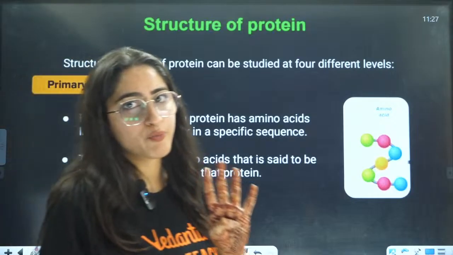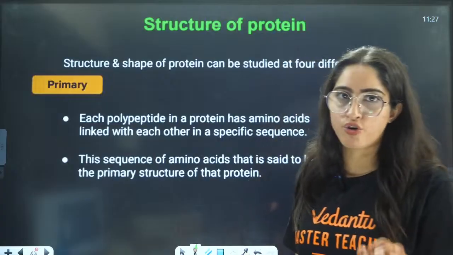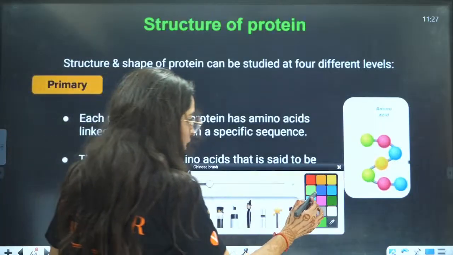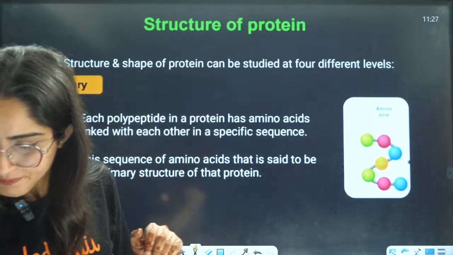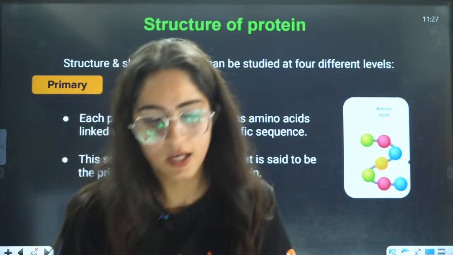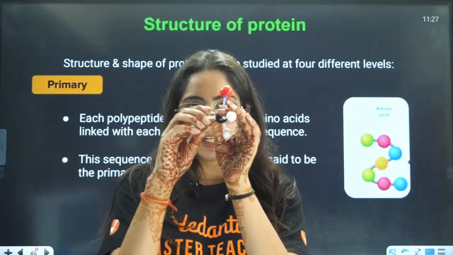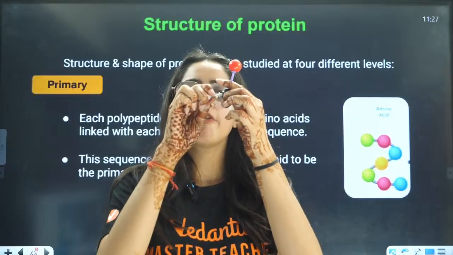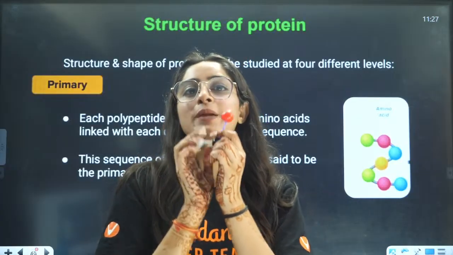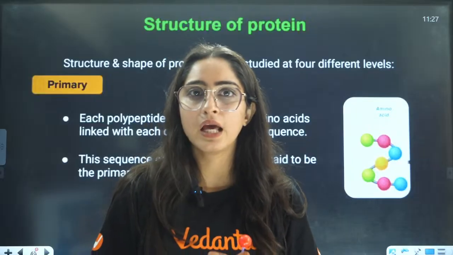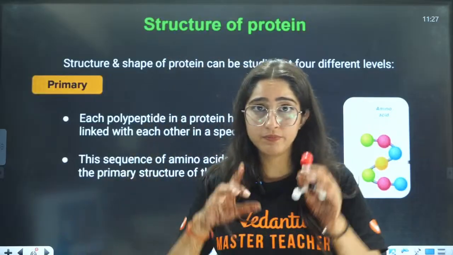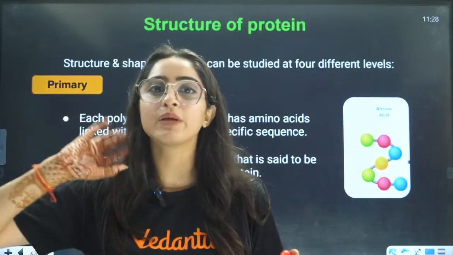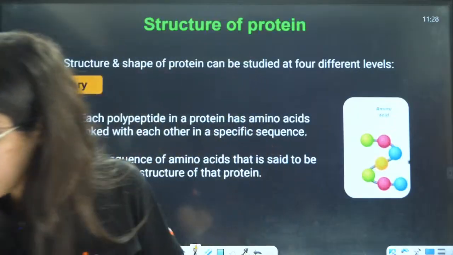You have 4 structures of proteins. If you talk about primary structure of protein, what is exactly the primary structure of protein? Okay, so let us see that here. You can just understand it like this. For example, here the atoms, there is peptide bond. This was one amino acid, this was other amino acid. Now they have formed a bond, right? That is a primary linkage, right? When there is formation of peptide bond, and because of that peptide bond, they have formed a chain. That is called the primary structure.